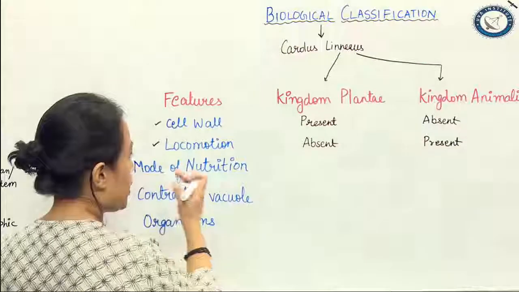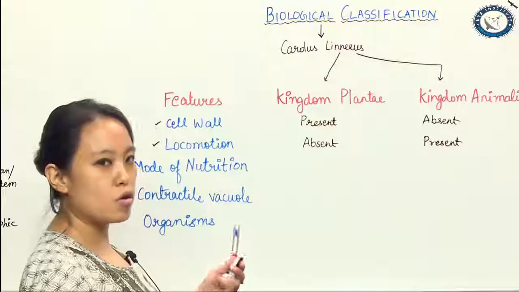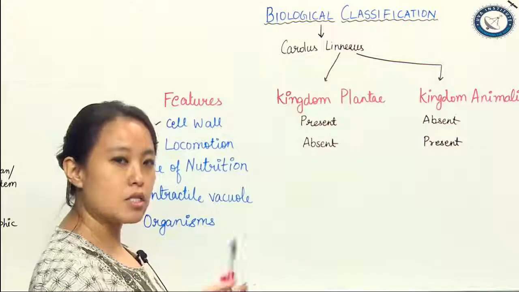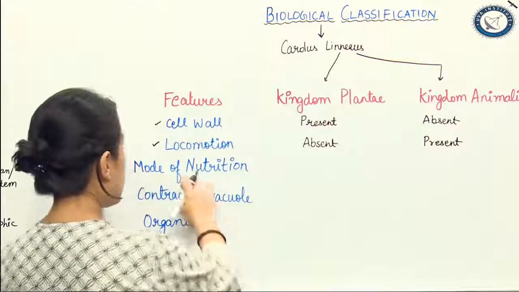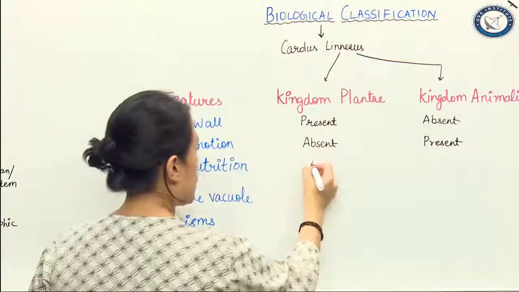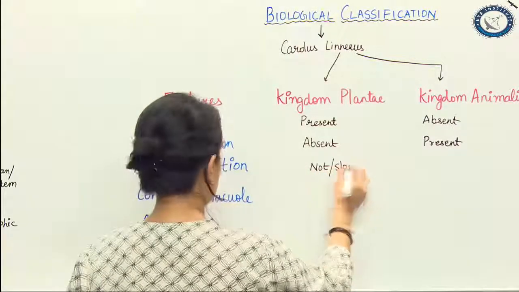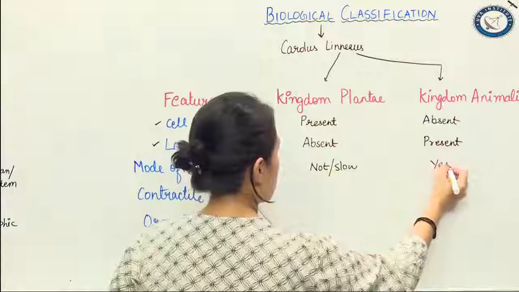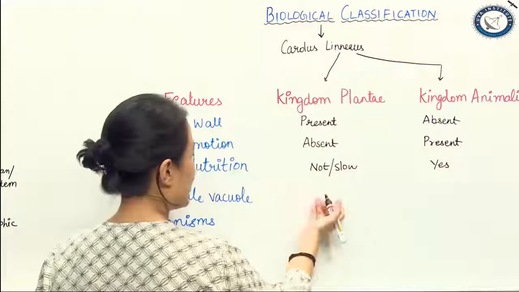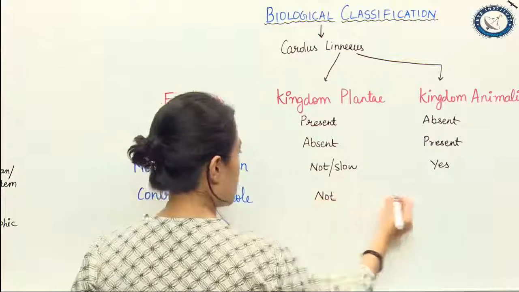Mode of nutrition. When we talk about the mode of nutrition, we talk about photosynthesis or not doing photosynthesis, but Carolus Linnaeus was not able to identify that. But when he said mode of nutrition, he said that yes, there is a mode of nutrition, but for Plantae it will be slow, and for animals yes, mode of nutrition was there. Contractile vacuole: he said that contractile vacuole was not present in plants, and was present in animals.